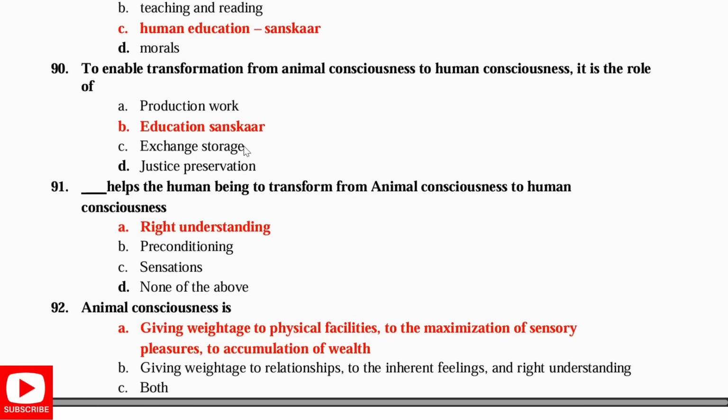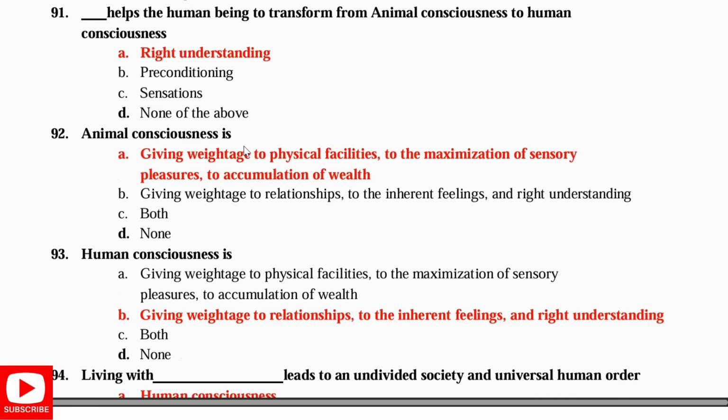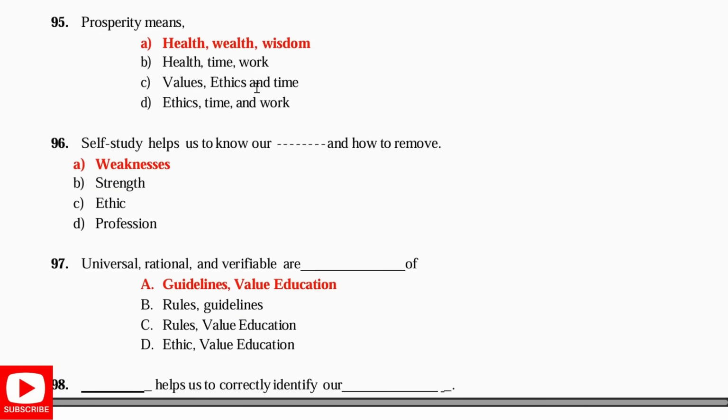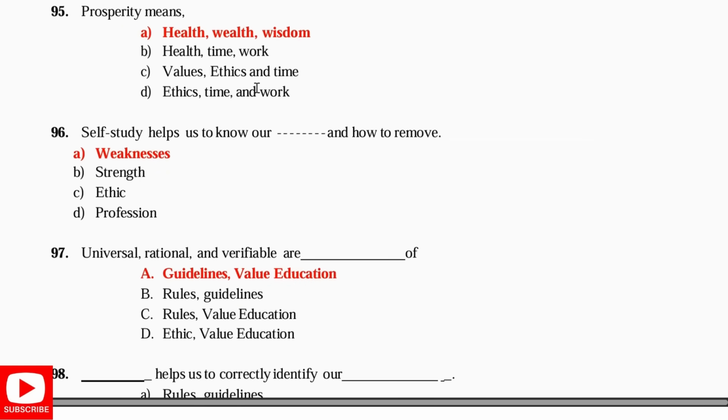This is right understanding. Animal consciousness is giving weightage to physical facilities, to maximization of sensory pleasures, to accumulation of wealth. Human consciousness is giving weightage to relationships, to inherent feelings, and to right understanding. Living with human consciousness leads to an undivided society and the universal human order. Prosperity means health, wealth, and wisdom.